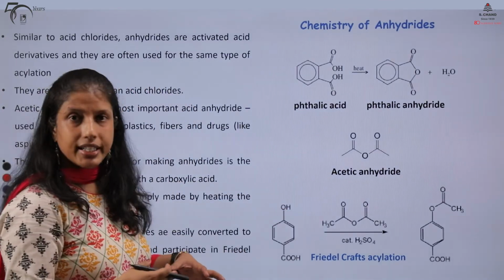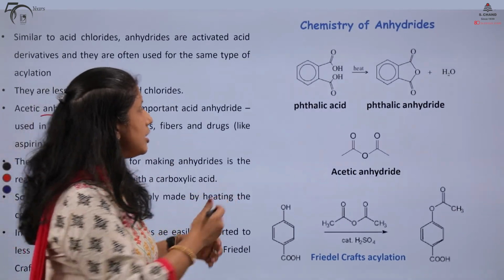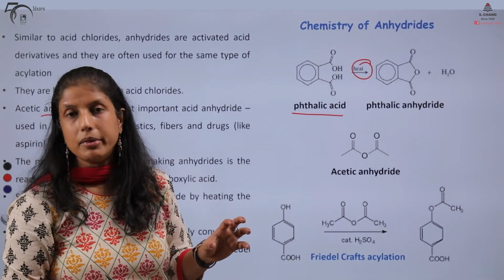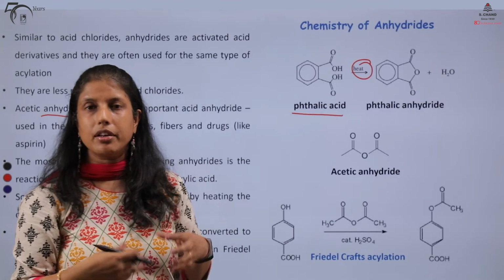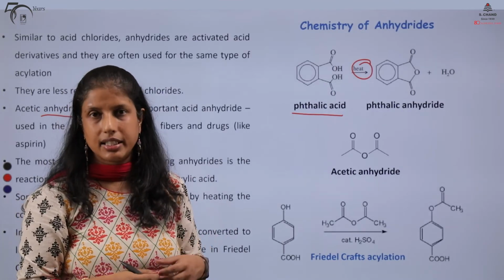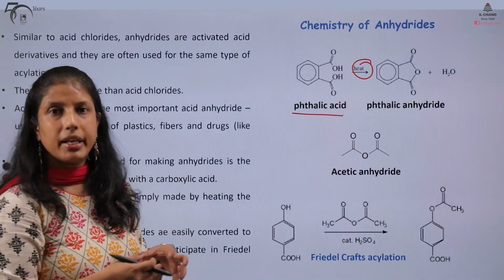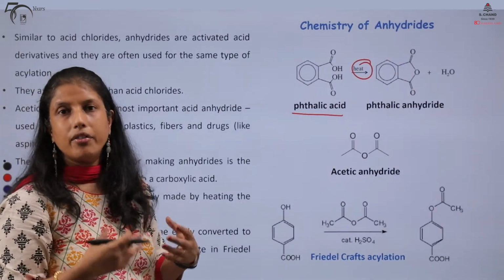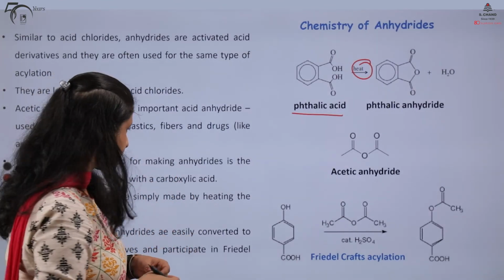Certain anhydrides, like our cyclic anhydrides, can easily be prepared by simply heating, which is very commonly done in the lab for the synthesis of, for example, phthalic anhydride or succinic anhydride. Otherwise, the general method for making anhydrides is the reaction of an acid chloride with a carboxylic acid.